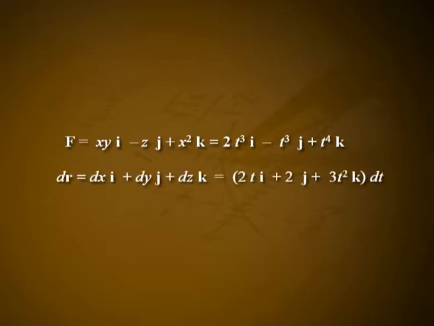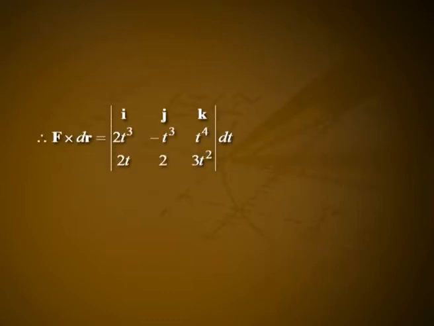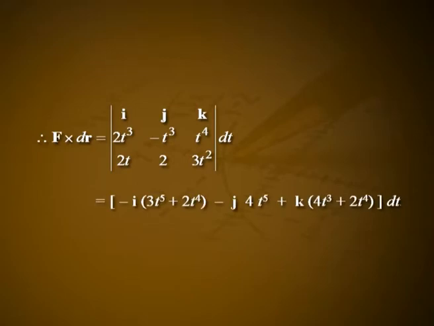dr is equal to dx i plus dy j plus dz k, which is equal to 2t i plus 2 j plus 3t square k dt. Therefore, f cross dr is equal to the determinant of i j k, 2t cube, minus t cube, t raised to 4, 2t, 2, 3t square dt, which is equal to minus i into 3t raised to 5 plus 2t raised to 4, minus j into 4t raised to 5, plus k into 4t cube plus 2t raised to 4 dt.